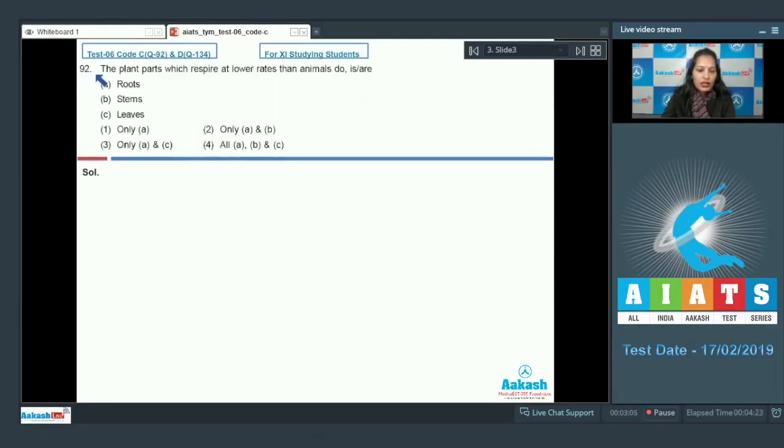Question number 92. The plant parts which respire at lower rates than animals do are A. Roots, B. Stems, C. Leaves. First option only A, second only A and B, third only A and C, fourth all A, B and C. So all the plant parts respire at lower rates than the animals. Root, stem and leaves all respire at lower rates than the animals. Plants have less demand for gaseous exchange as compared to the animals. So the correct option for the given question is option number 4. Let's move to the next question.